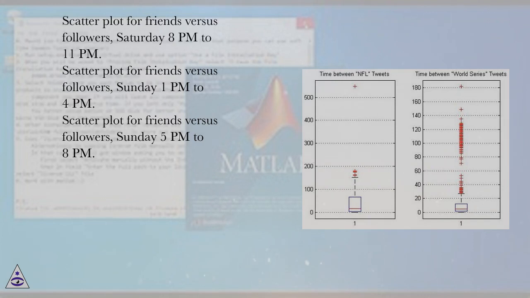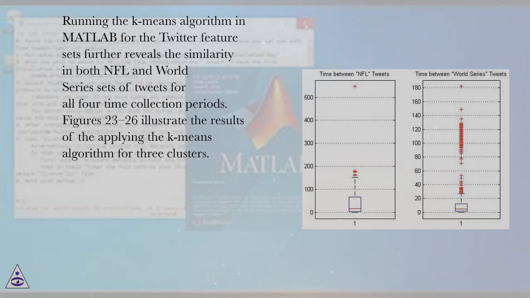Running the k-means algorithm in MATLAB for the Twitter feature sets further reveals the similarity in both NFL and World Series sets of tweets for all 4 time collection periods. Figures 23 to 26 illustrate the results of applying the k-means algorithm for 3 clusters.